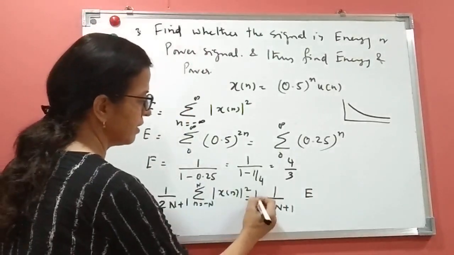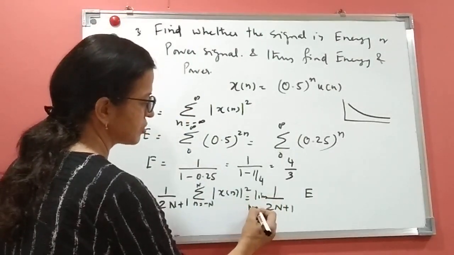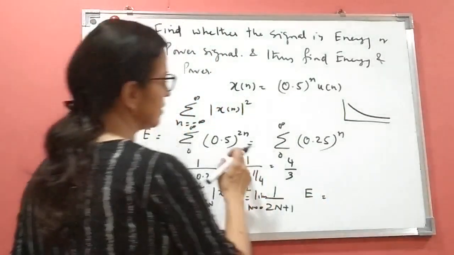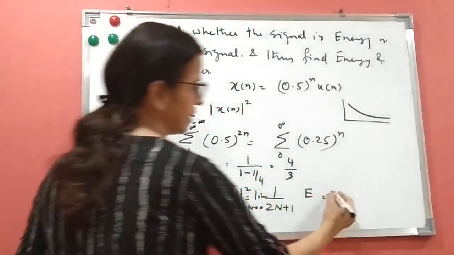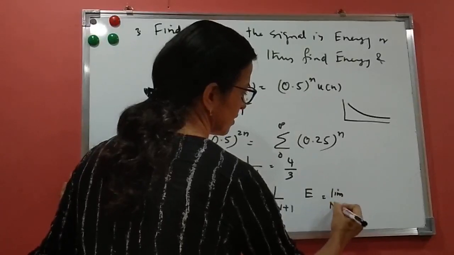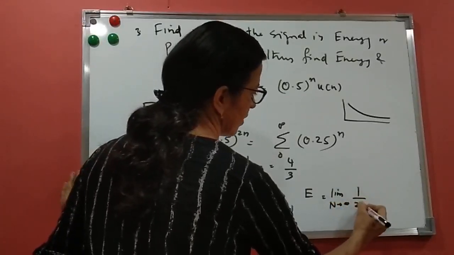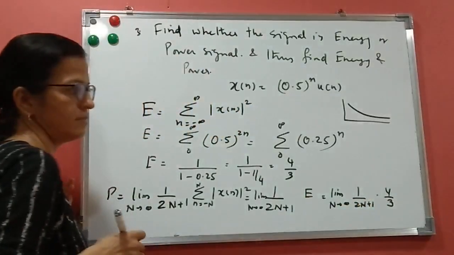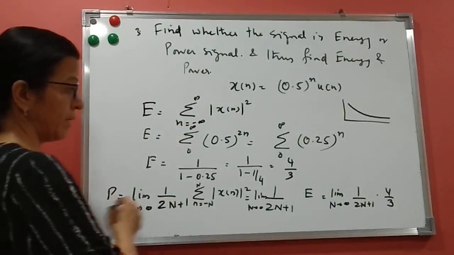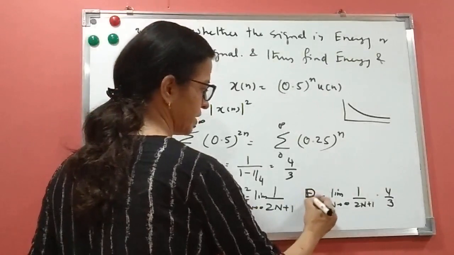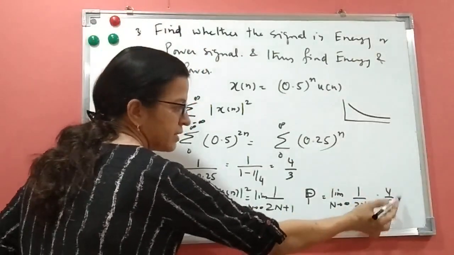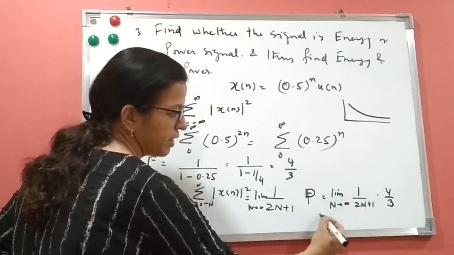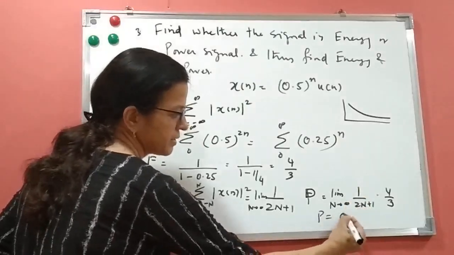And what is the limit here? Limit n tends to infinity. So what is the value of energy you got? Energy is nothing but 4 by 3. So I'll write down here limit n tends to infinity 1 upon 2n plus 1 into 4 by 3. This is nothing but power. So 4 by 3 is constant now. Now when you put n as infinity, it is 1 upon infinity, or we can say power is 0.